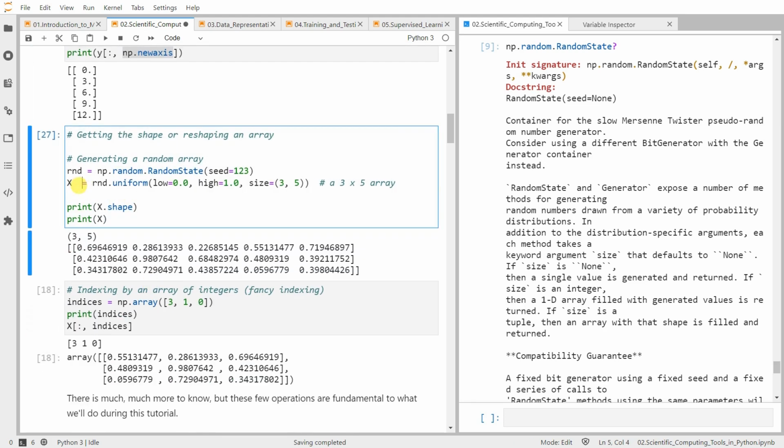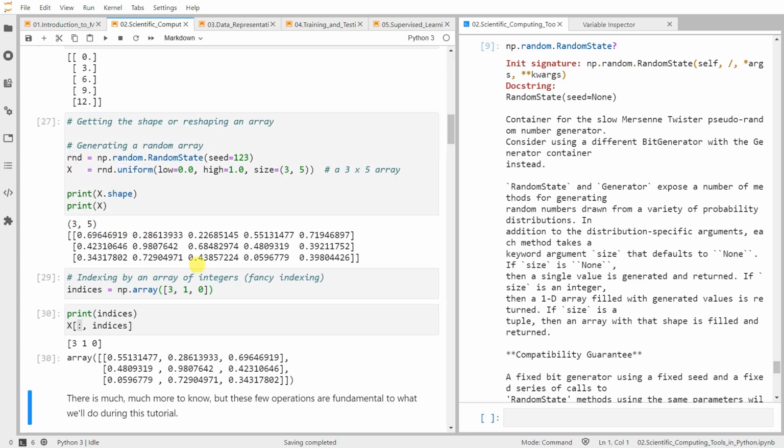In one of your homeworks, you are asked to generate sample data, right? Probably you have already used NumPy's data generator. So the NumPy library also allows us to perform fancy indexing. For example, given the following array of 3 by 5 dimensionality, we can select a subset of this matrix.